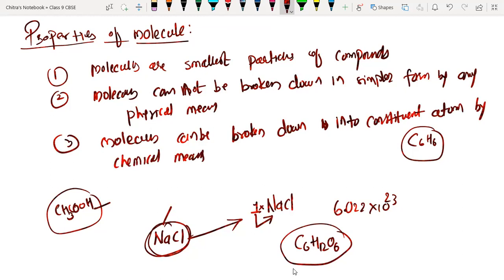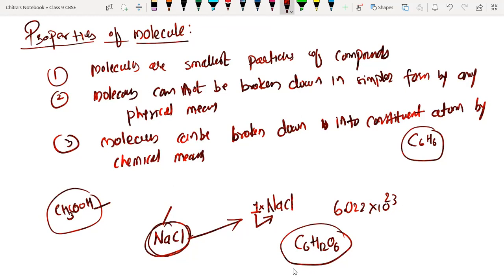CH3COOH is acetic acid, right? Yes, it is acetic acid, and a 4 to 6% aqueous solution of it is what we call vinegar, which we generally use in Chinese food.